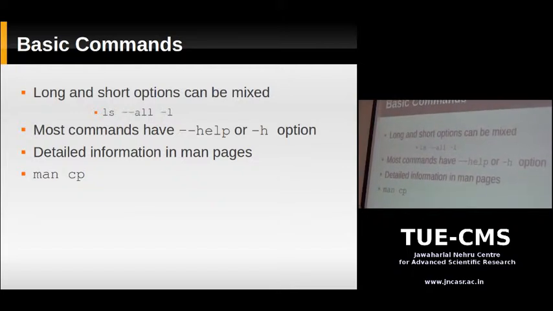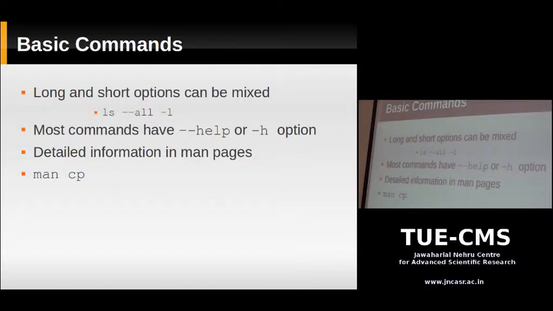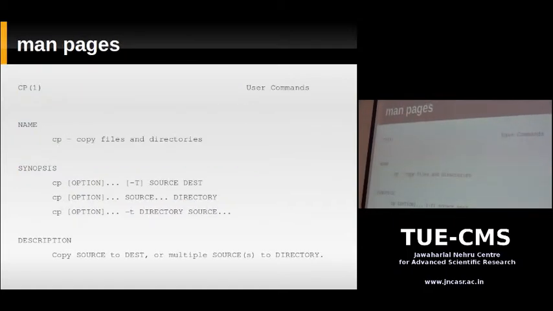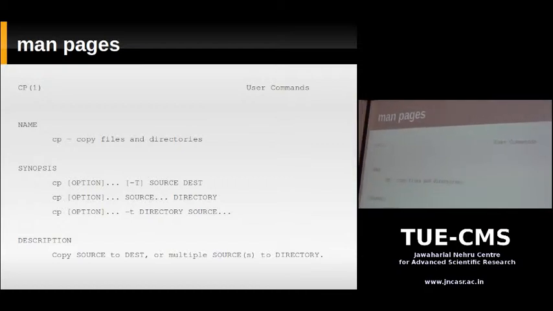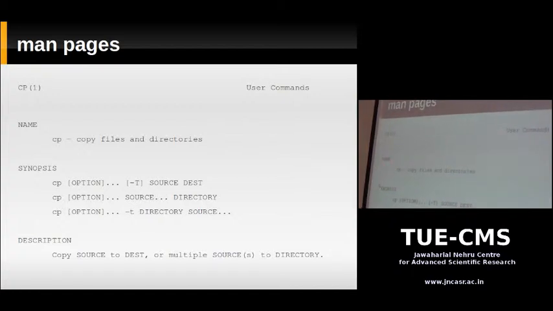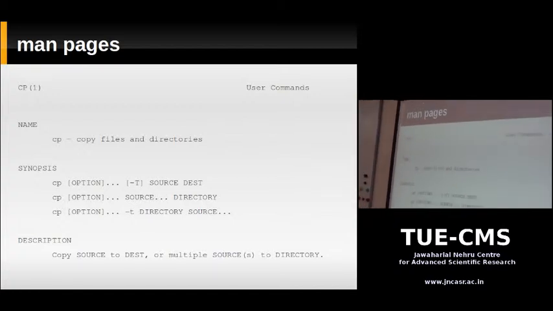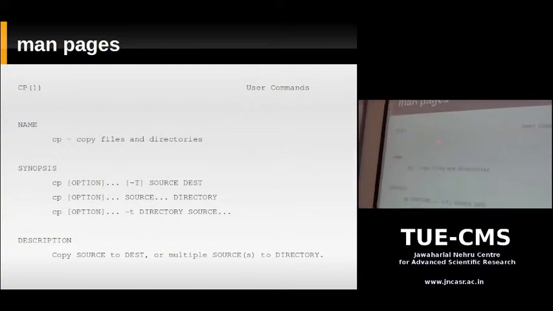So if you want to access the online documentation, the man page for the cp command, the copy command, you would type man space cp. So this brings up a page that looks like this. This is just the first few lines of that page. It's going to be quite long. So this gives you detailed information about that command, what options it accepts, and what parameters you have to pass to that command. So you can see in the first section there's a name. It's telling you a one-line summary of what the command does. So you're looking at a man page, and it tells you what cp does.